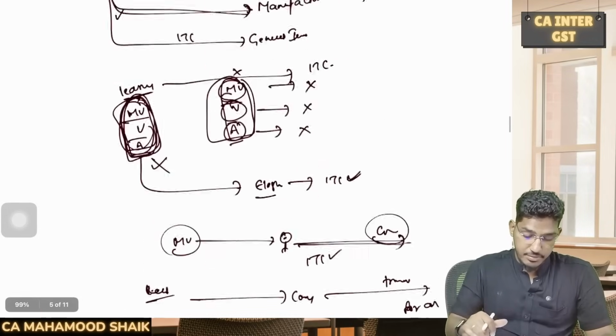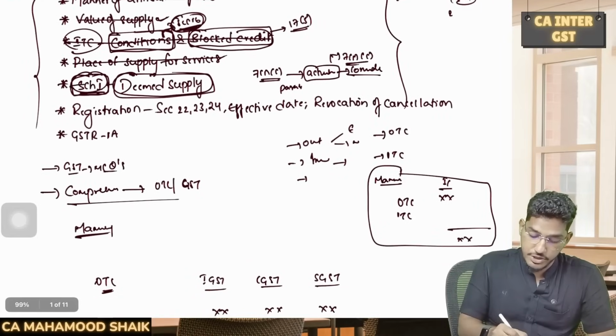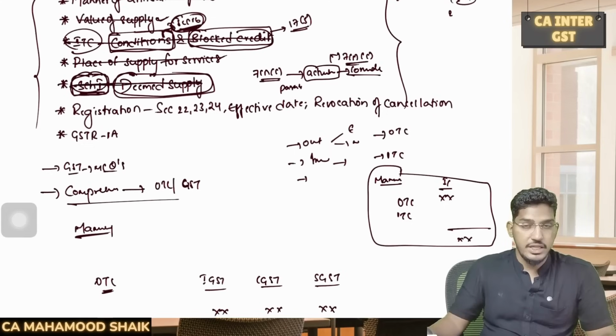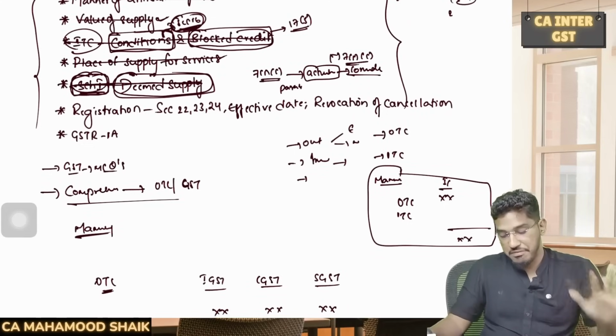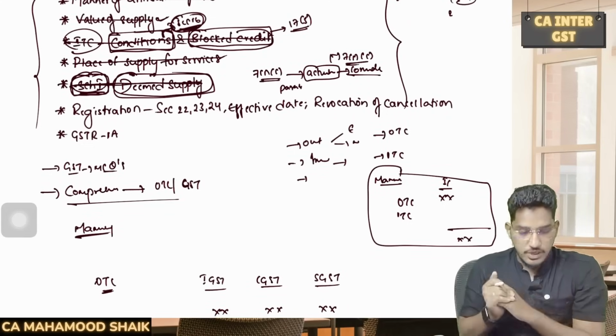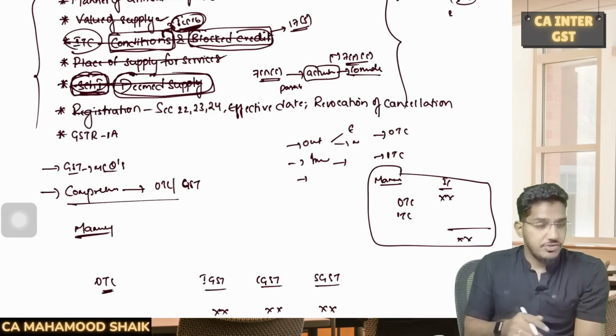So with this, we have completed one more topic, right? So schedule 1 deemed supply, this also we have successfully completed. Everyone comfortable with the discussion till here, right? So now coming to the next topic, which we will pick up. So now we will go to the registration chapter.